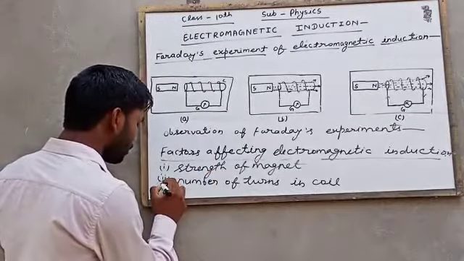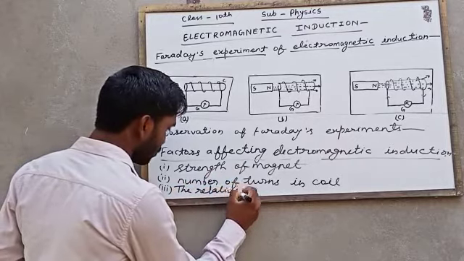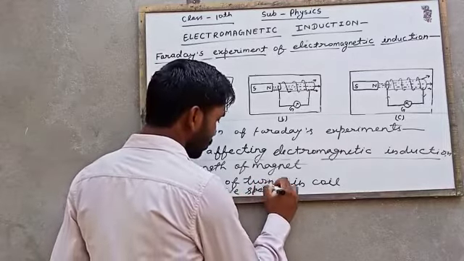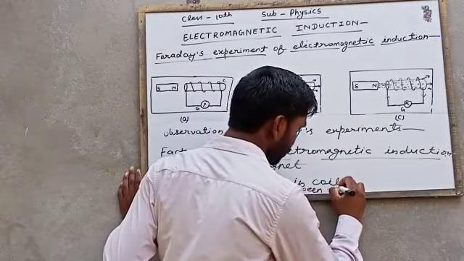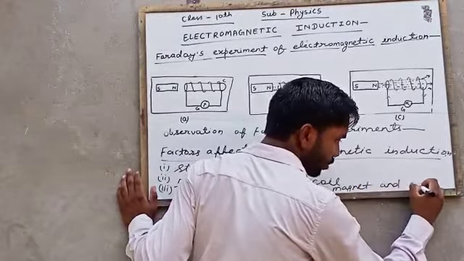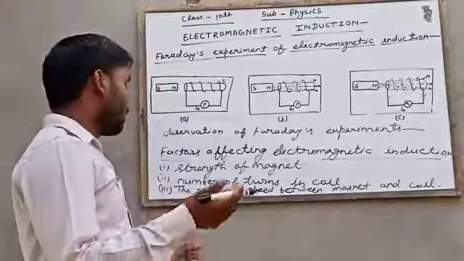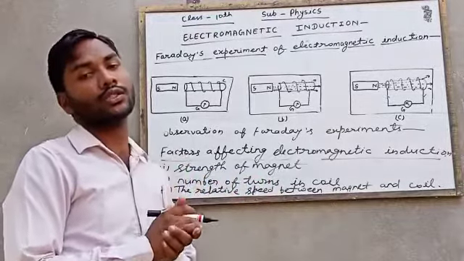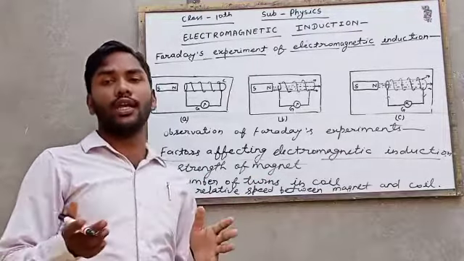Third one is the relative speed between the magnet and coil. If the speed of the moving magnet near the coil is high, at that time the electric current will be produced in a large amount.